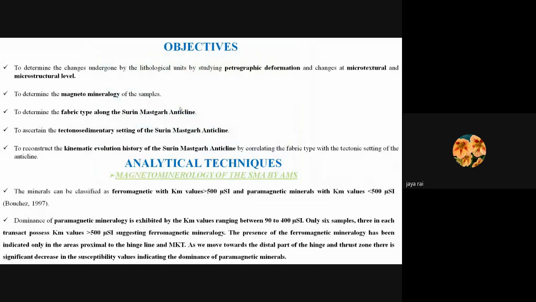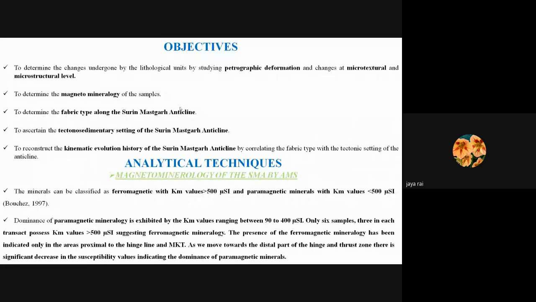Heading towards the objectives of the study, the following objectives were attempted. First, we tried to deduce the changes that the lithological units have undergone in the SMA, by studying petrographic deformations and changes at the microstructural and textural level. Further, we determined the magnetomineralogy and the fabric type distribution along the SMA, and with these two objectives, we tried to ascertain the tectonosedimentary setting of the SMA, and further, by correlating all the above studies, we tried to reconstruct the kinematic evolution of the anticline.